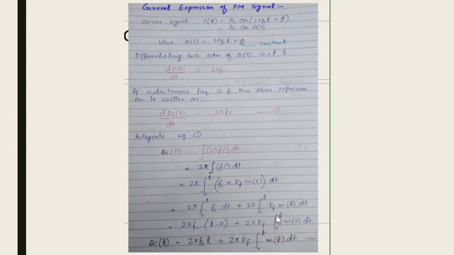On the other side we have 2π times the integral from 0 to t of kf m(t) dt. kf is constant, so we can write 2π kf. This m(t) is unknown, so in general we can write θi(t) equal to 2π fc t plus 2π kf times the integral from 0 to t of m(t) dt. So this is the instantaneous angle for the FM signal.